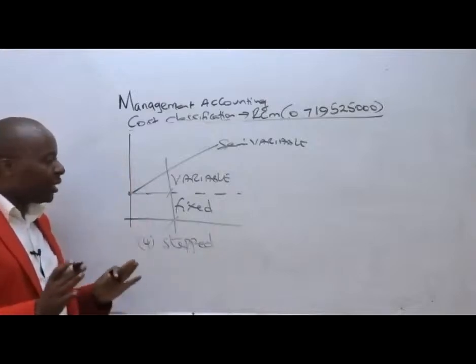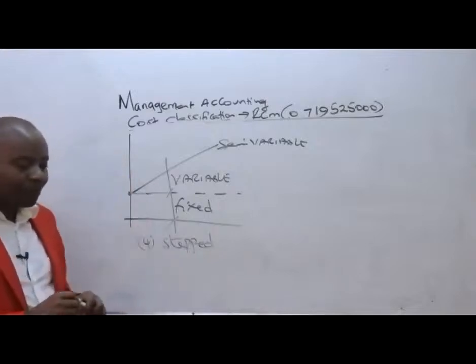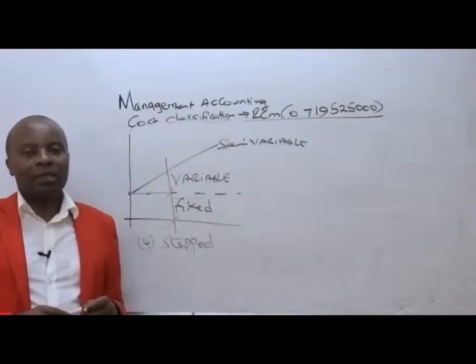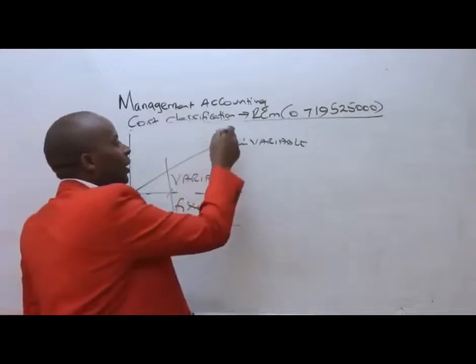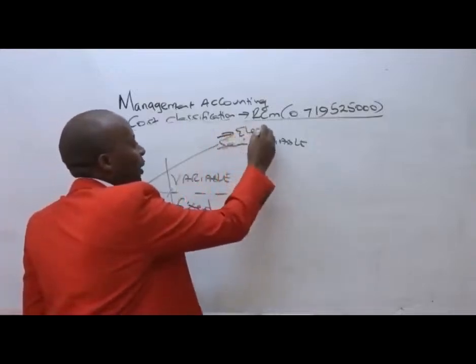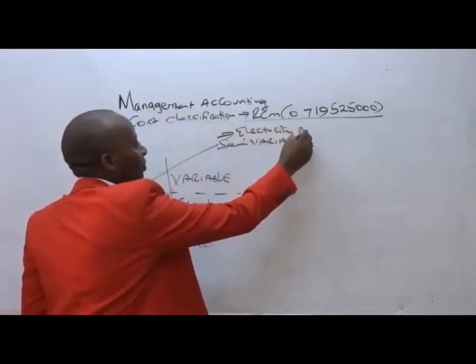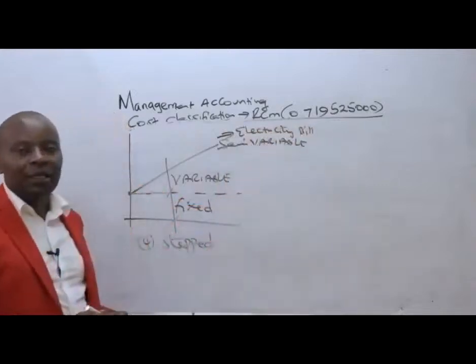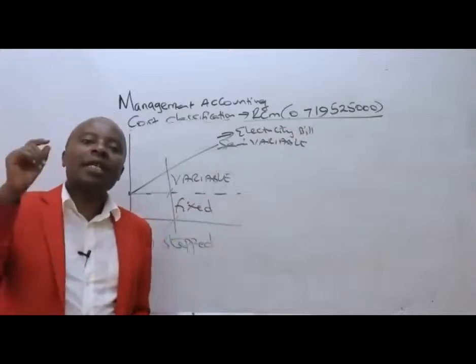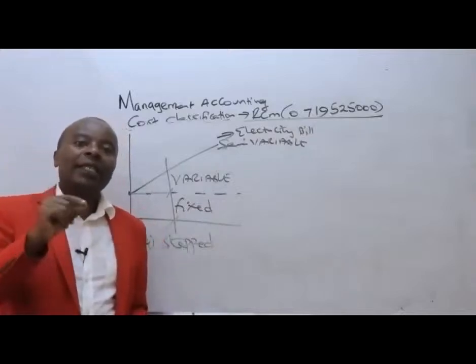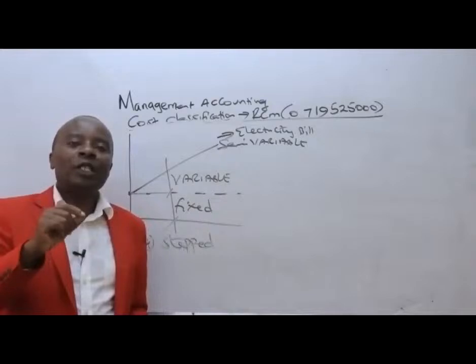Now listen. Ladies and gentlemen, listen. If you have, for example, an electricity bill today, trust you me that there is that component of your bill that does not depend on the number of units that you consume.